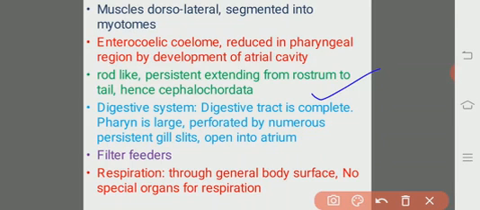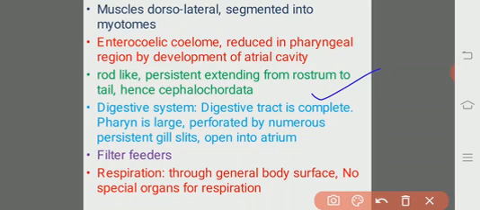A complete digestive tract is seen, a complete alimentary canal is seen, the pharynx is highly developed and enlarged, and it is perforated by a number of persistent gill slits, and all of them open into the atrium.